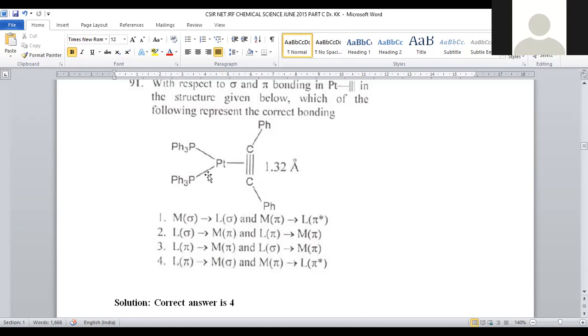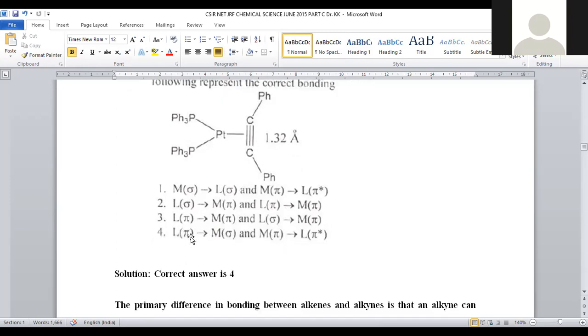Definitely, whenever a ligand is there with the central metal, there is a possibility of ligand to metal coordinate covalent bond. That will be the sigma bond formation. In case of platinum, platinum and palladium complexes most obviously exist as square planar complexes, right? And the central metal is attributed with electron deficiency. That's the reason why metal to ligand charge transfer transition is also possible. Being a pi bond formation, there is a possibility of pi to pi star transition from metal to ligand, called metal to ligand charge transfer transition.